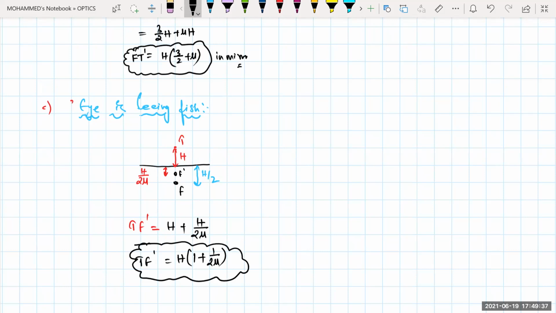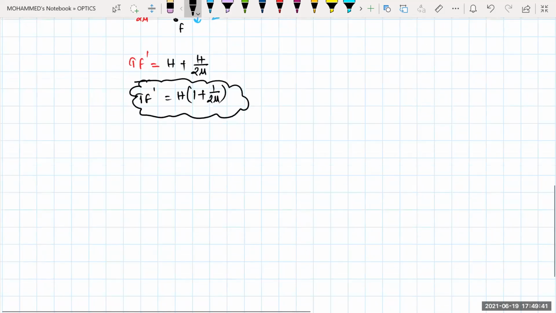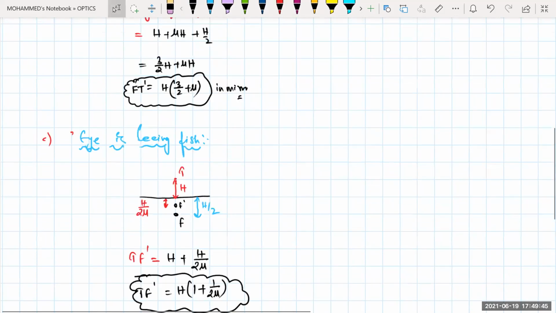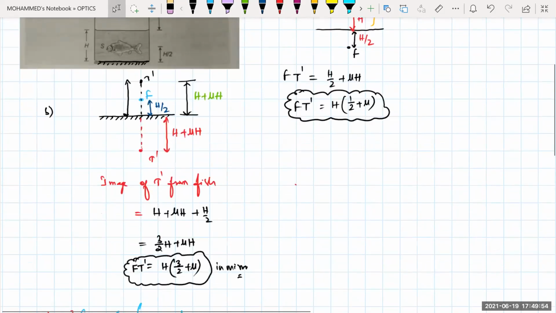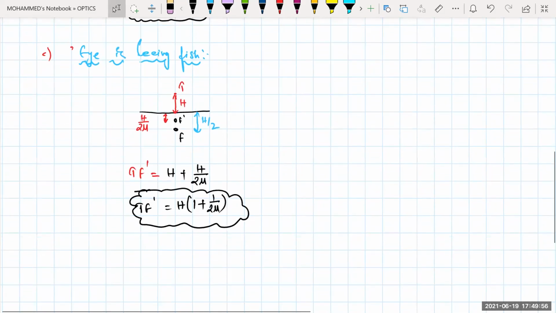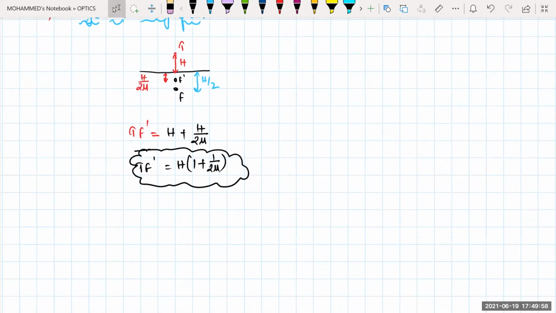Now if the eye is seeing the image of the fish formed by the mirror, then what will be the situation? The eye can be seeing the fish, and the eye can also see the image of the fish, right? Can it see or not? Which is farther? It's more farther, because the plane mirror is there right now. Now I'm writing the situation.